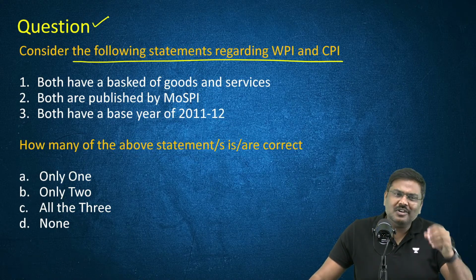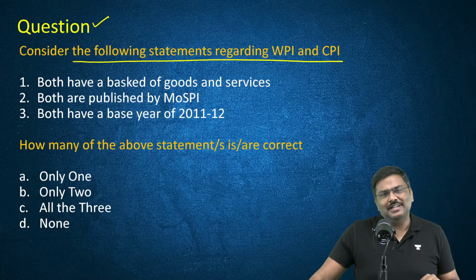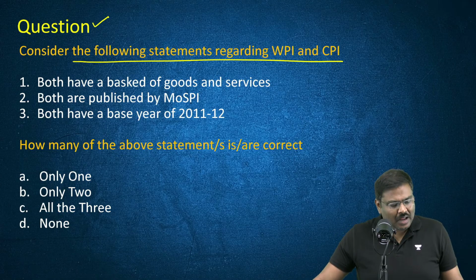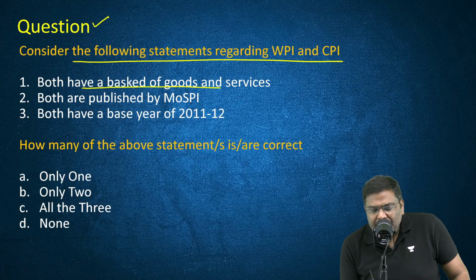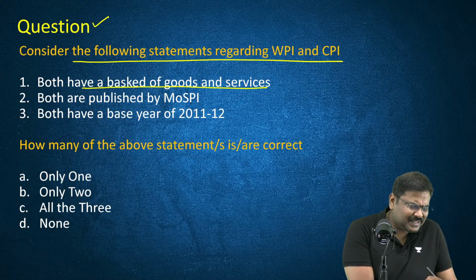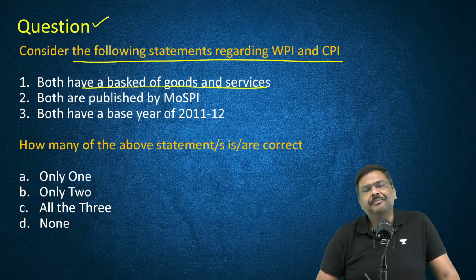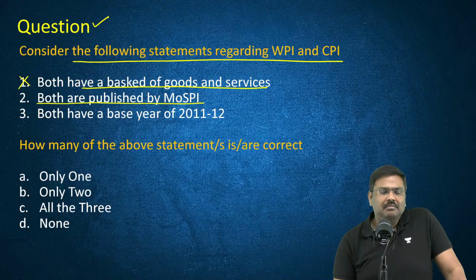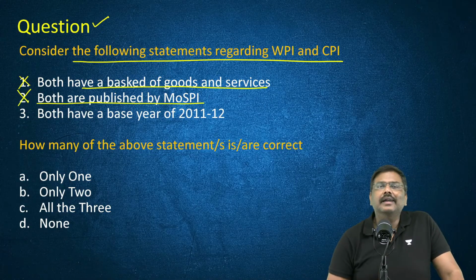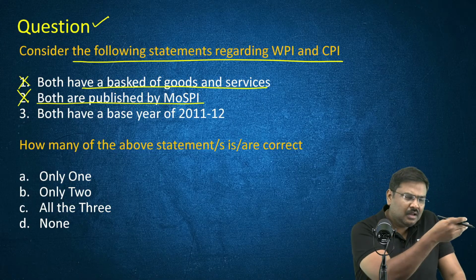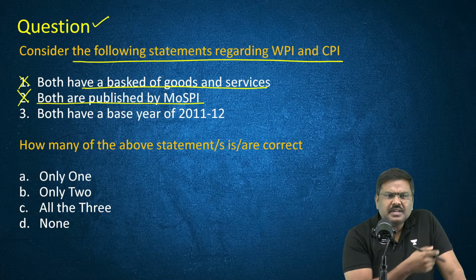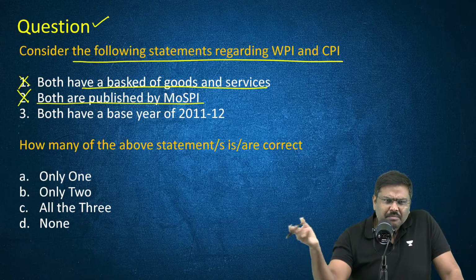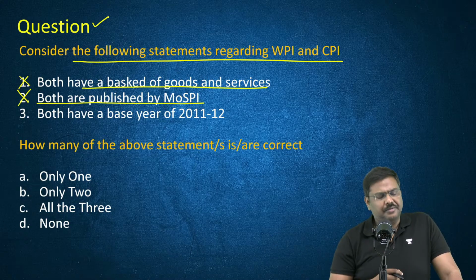A lot of those who have read will also not be able to find an answer to this question. Why? Slightly technical question. Both have a basket of goods and services. A lot of you will simply say, yes, sir, this is straightforward. Incorrect. Both are published by MOSPI? Incorrect. One is published by the Ministry of Commerce, Economic Adviser, and the other one is published by MOSPI, Ministry of Statistics and Programme Implementation.